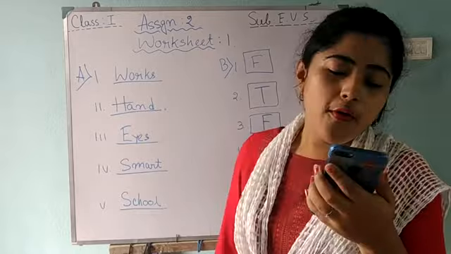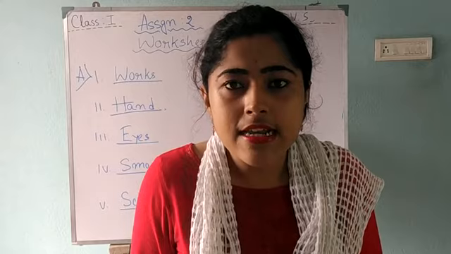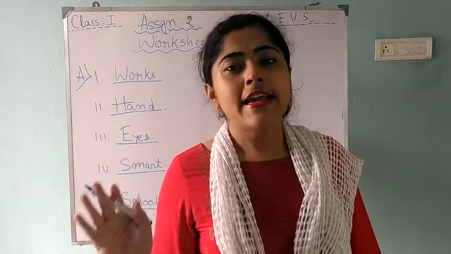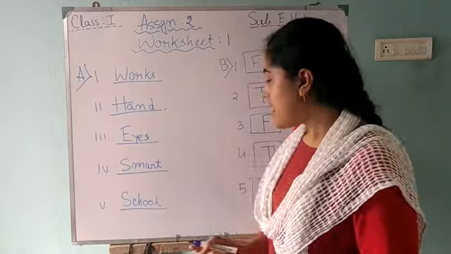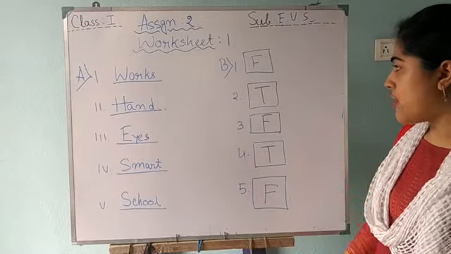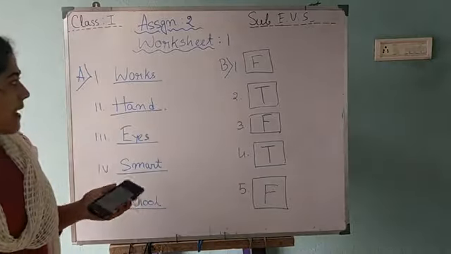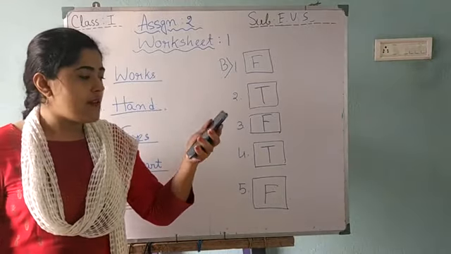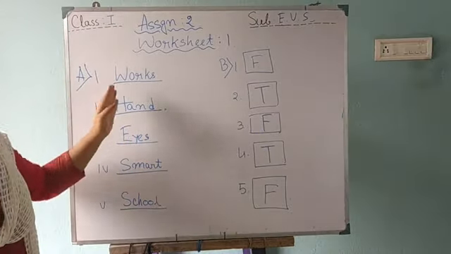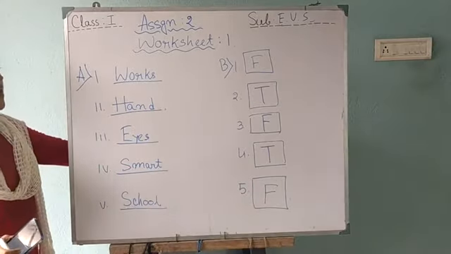Question number 5. When we touch a teddy bear, it is so hard. Is it really hard? No, it's so soft. When we touch our teddy bear, it feels so soft. So that statement is false, and that's why I write F here. Okay. So now your A and B are done, and I am proceeding to question number C. This time you have to check these answers in your copybook.